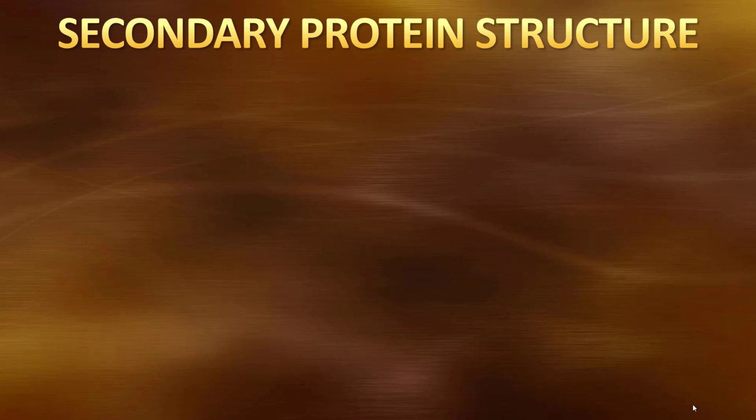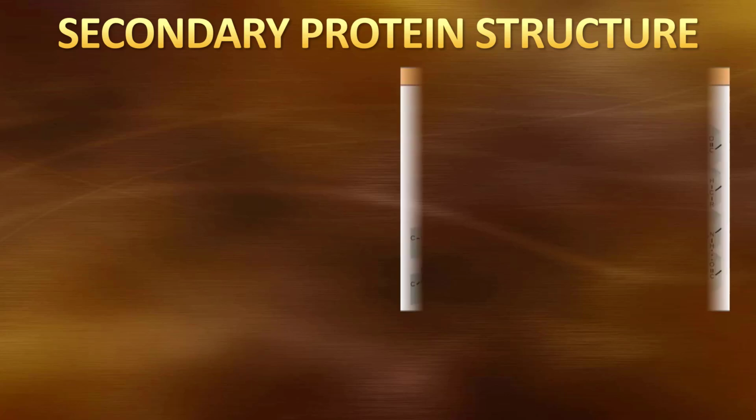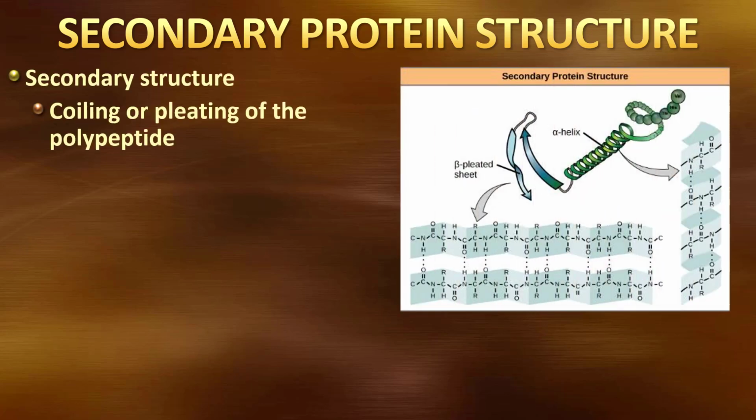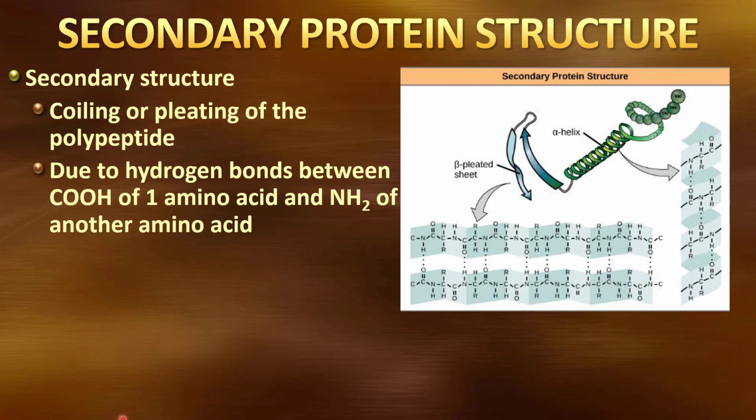Let's take a look at the secondary structure of a protein. The secondary structure has to do with coiling or pleating of our polypeptide chain. This will be the result of hydrogen bonds that occur between the carboxyl group of one amino acid and the amino group of another amino acid. If we look at this chain, this is an amino acid. There's its amino group. Here's a different amino acid, its carboxyl group. This dotted line represents a hydrogen bond between those.